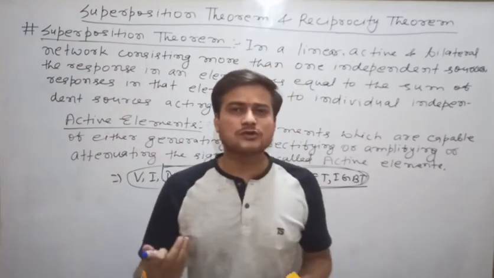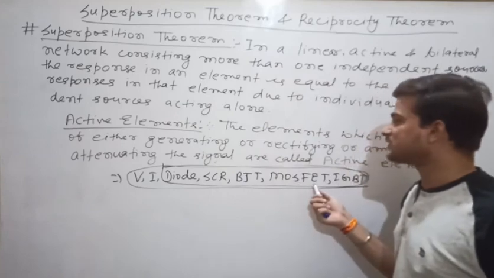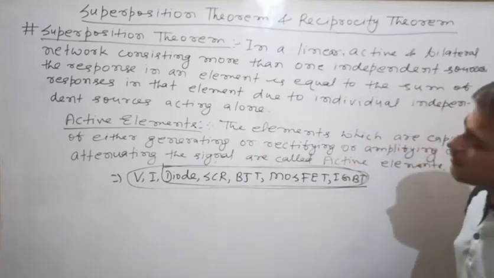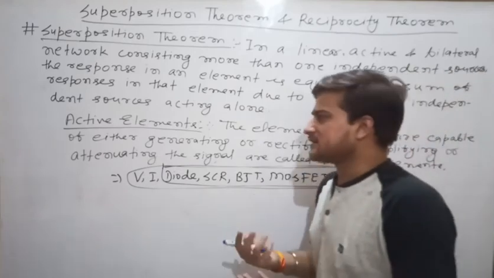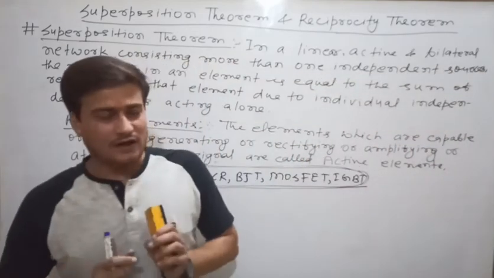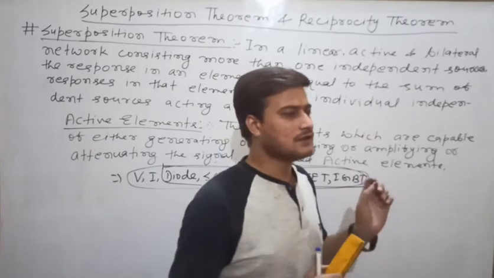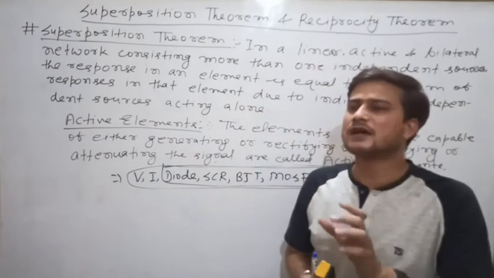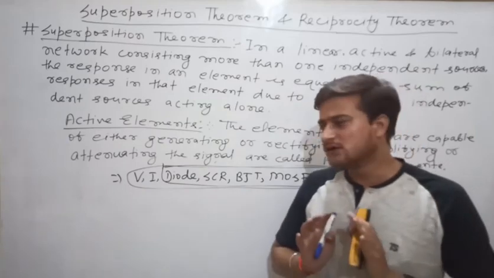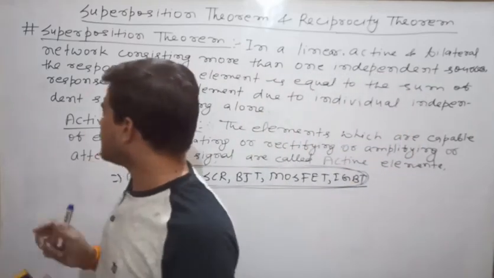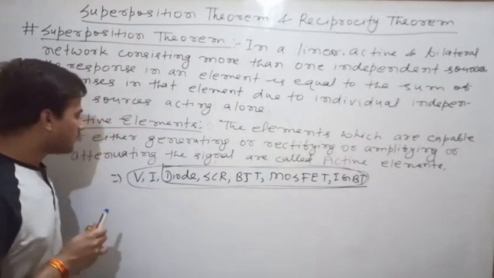Clear? So only V and I sources will be allowed, and yes, there can be passive elements, because in a network, if you are having 10 elements, even a single active element, either a voltage source or a current source, is okay, no problem.